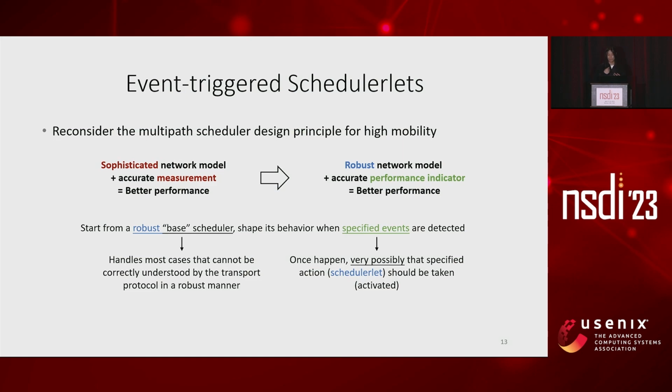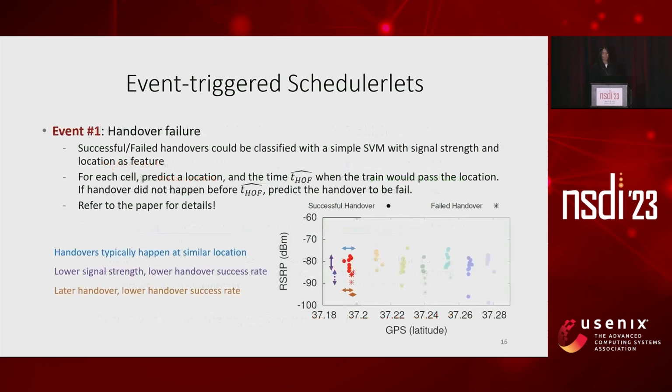And then we detect events that lead to specified optimization actions, or in our words, schedulerlets. A schedulerlet is a scheduler add-on that shapes the behavior of multipath schedulers by manipulating its input and output set instead of modifying its own logic. So, to briefly summarize our idea, we try to understand the network only when it is understandable. Then, let's move on to introduce our event-triggered schedulerlets that perform a real optimization. Due to the time limit, I will quickly go through their high-level ideas and the key insights behind them.